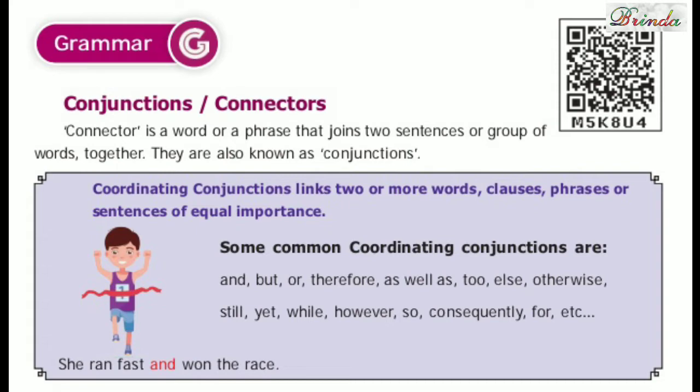Some common coordinating conjunctions are and, but, or, therefore, as well as, else, otherwise, still, while, however, so, consequently, for, etc.